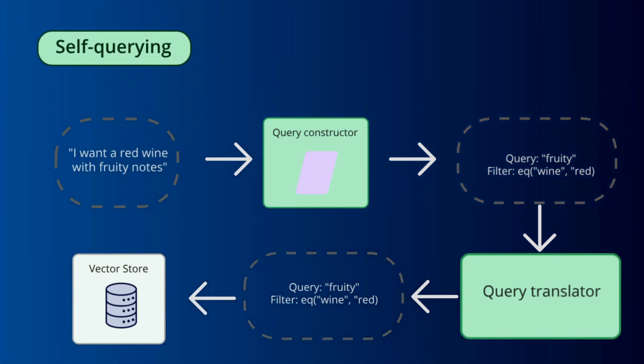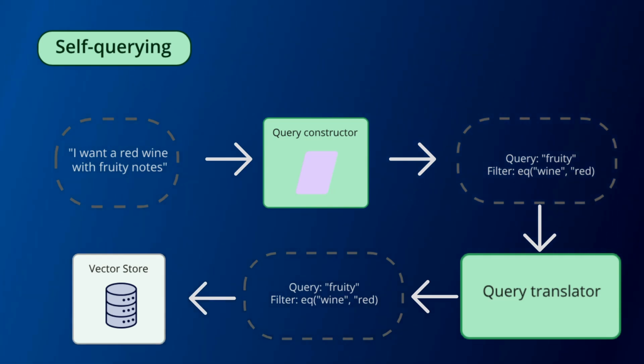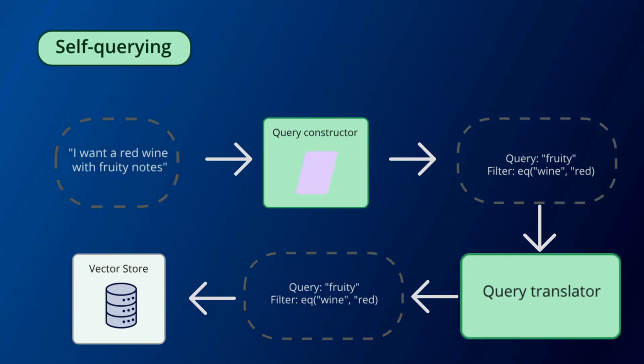So this is a fundamental fact: if you're looking for a movie and you want to specify the year, you don't want to look for the year using a vector store and semantic search. You want to just do a lookup that looks at the year and filters the results back based on that year that you put in.